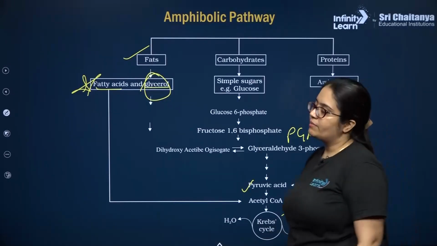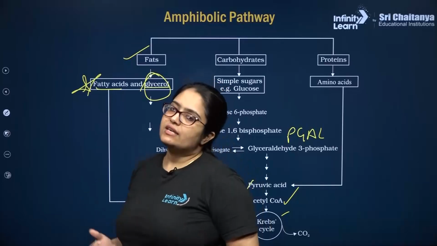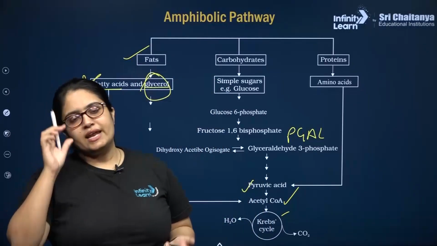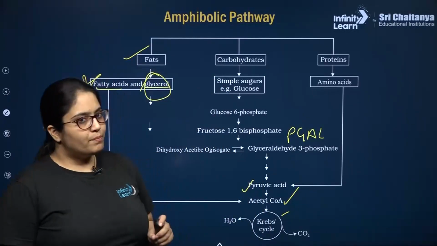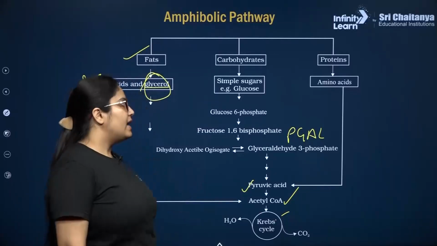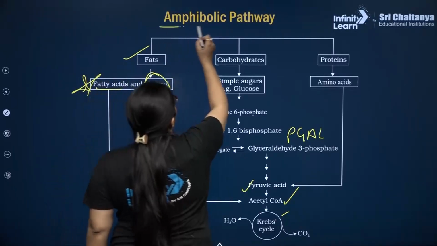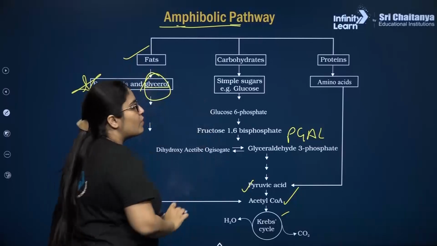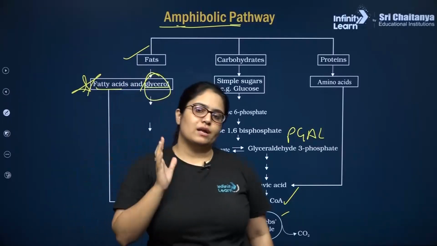So ये depend करता है उस amino acid के structure पर. तो इस तरीके से दूसरे respiratory substrate enter करते हैं respiratory pathway के अंदर. अब ध्यान ये देना है कि respiratory pathway को आप amphibolic क्यों कहते हैं. Amphibolic का मतलब anabolic भी है और ये catabolic भी है.